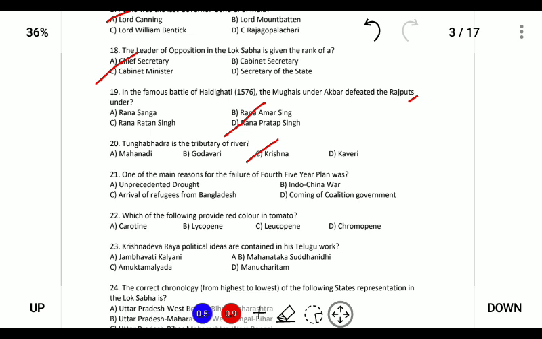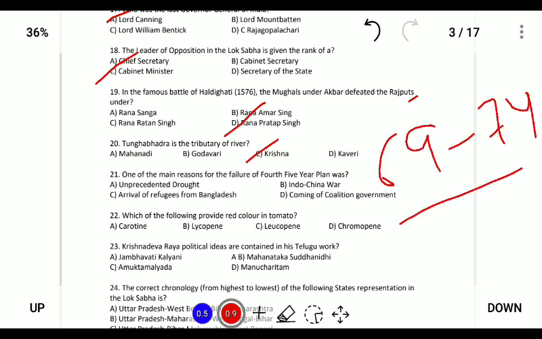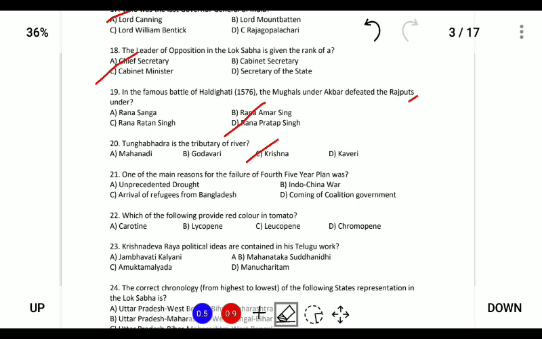One of the main reasons for the failure of the fourth 5-year plan. The fourth 5-year plan occurred in 1969 to 74, and during that time, the Bangladesh Liberation War of 1971 occurred. As a result of the Bangladesh Liberation War, there was an exodus of migration from Bangladesh to India, and this was the reason for the failure of the fourth 5-year plan. So the answer is number C.